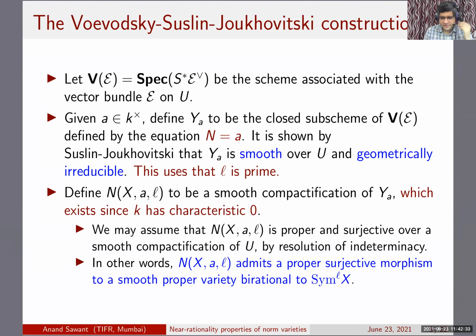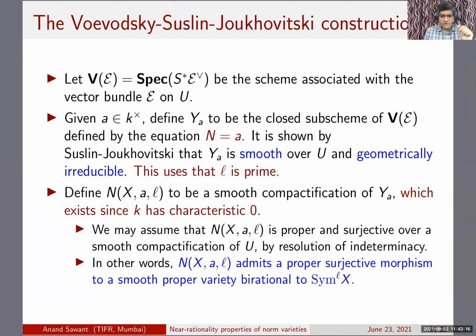Since the base field has characteristic zero, by resolution of indeterminacy, we can assume that this N_{X,a,L} is proper and surjective over a smooth compactification of U. All that will be relevant is that this N_{X,a,L} admits a proper surjective morphism to some smooth proper variety which is birational to Sym^L X. The problem is that Sym^L is singular, which is the main difficulty while handling this. I'll recall this part and come to the technicalities later when they come in the middle of the proof.